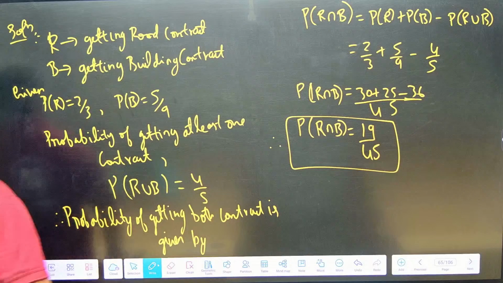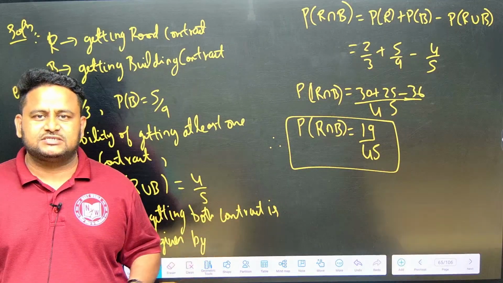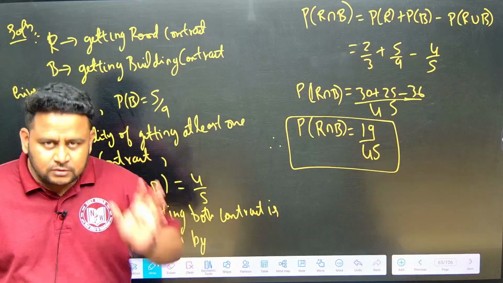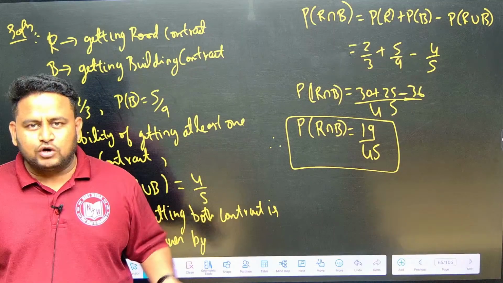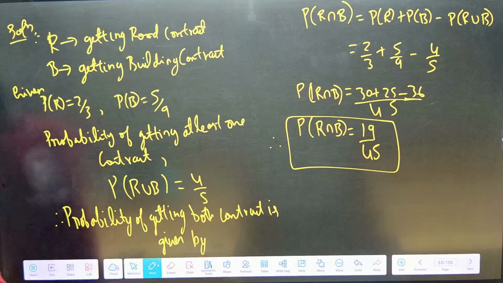Most importantly, you have to understand at least one contract means it is an either or case, that means you are using union. Both the contracts means you are using intersection. Clear? Next question, friends.